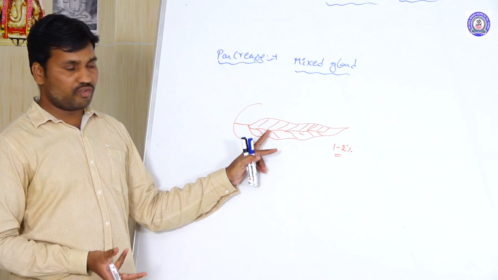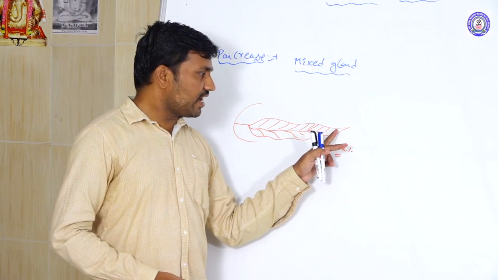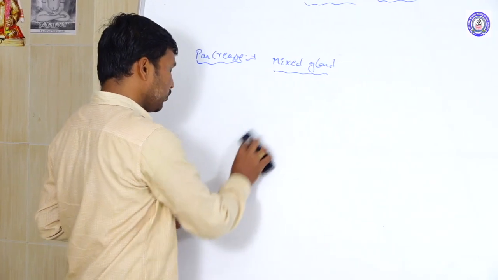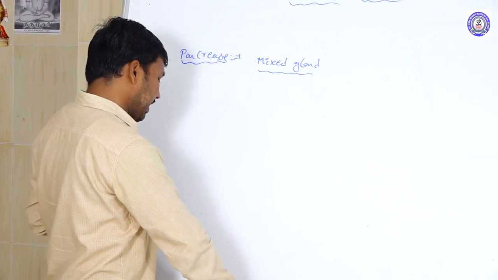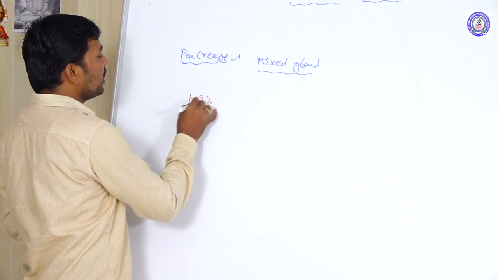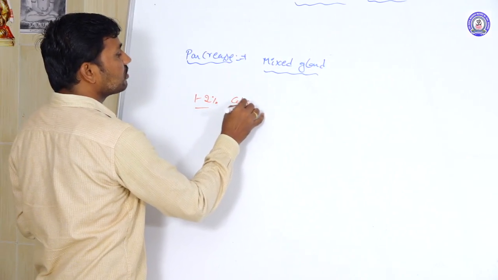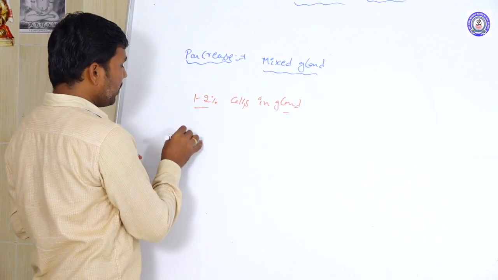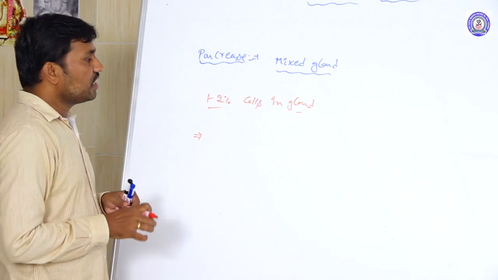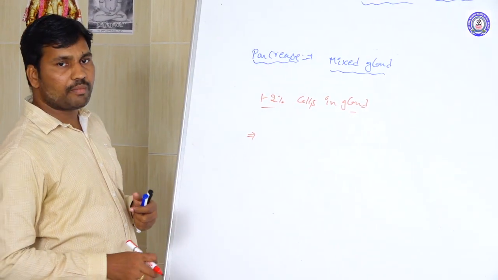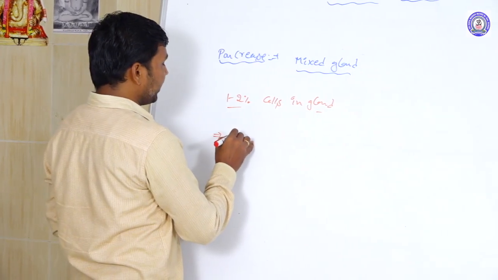In the endocrine part, only 1 to 2% of the glandular tissue is present.